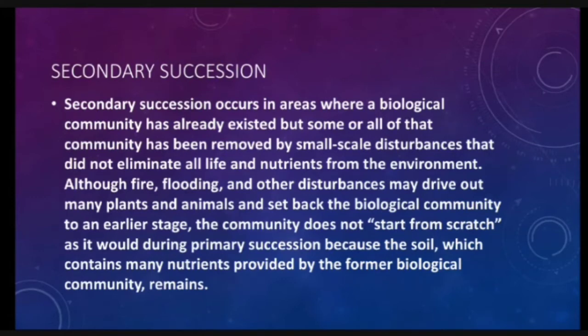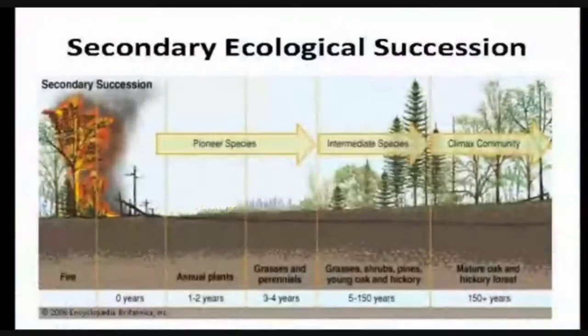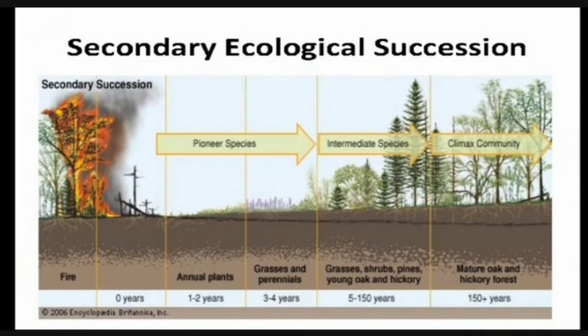The former biological community means the plants, the interacting group of species. This is called secondary succession. Secondary succession starts from fires, and after it decomposes it again starts to grow as perennials, grasses and shrubs. Then it grows into a climax community.